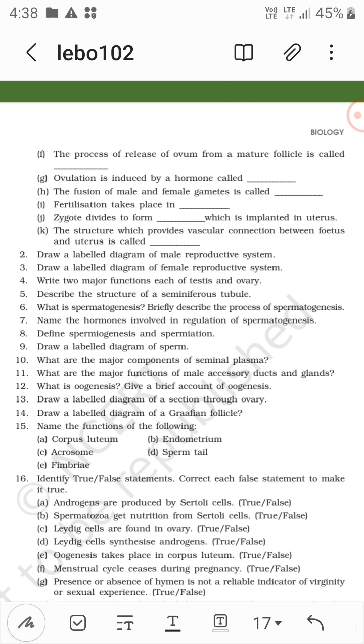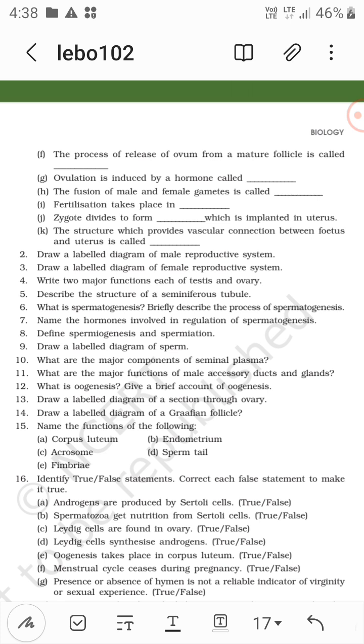Define spermiogenesis and spermiation. Spermiation is the release of sperm from the seminiferous tubule into the cavity of the seminiferous tubule. And spermiogenesis is the transformation of the spermatid into spermatozoa, that is sperm. Now draw a labeled diagram of sperm. It has the head, neck, middle piece, and tail.